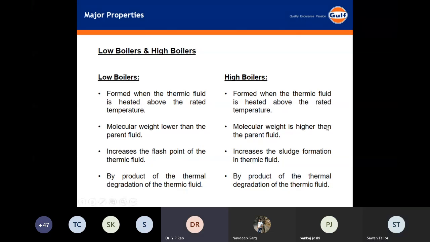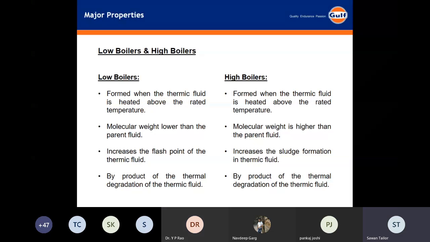Sir, heated above the rated temperature. So, sir, in the high boilers, the molecular weight is higher than the parent fluid, and it increases the sludge formation. The first point is the same: when the fluid is heated above the rated temperature. In both cases, you are telling it is heated above the rated temperature.